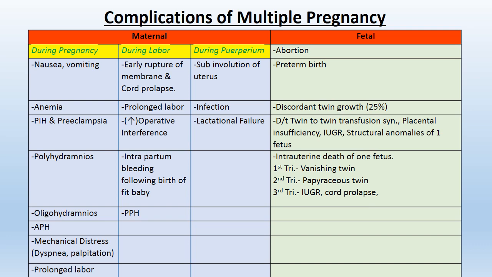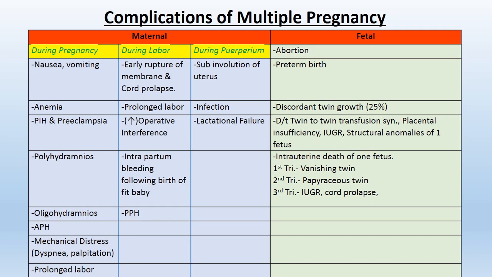During labor, the complications may be early rupture of membrane and cord prolapse, prolonged labor, increased operative interference, intrapartum bleeding, and PPH. During puerperium, the complications may be subinvolution of uterus, infection, and lactational failure.